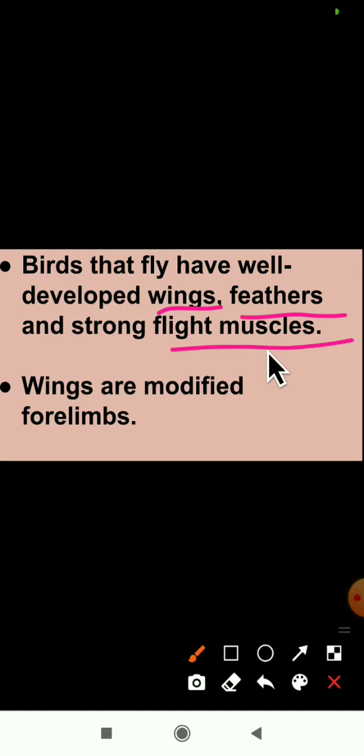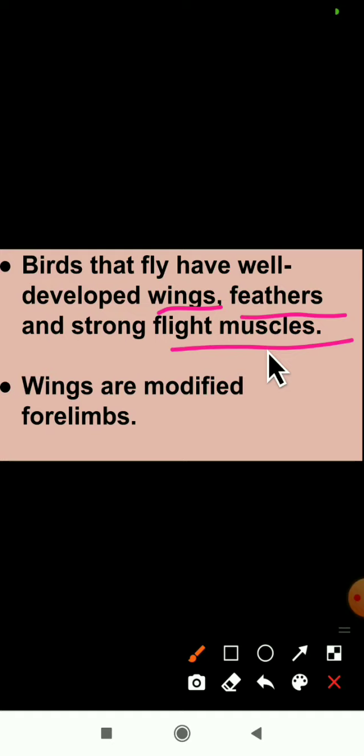Just as muscles are present in our body, in the same way in the body of birds there are strong flight muscles. What is the use of these flight muscles? They help in flying. The wings, feathers and flight muscles are helpful for birds to fly. If there are no wings, no feathers and no muscles, the birds cannot fly.